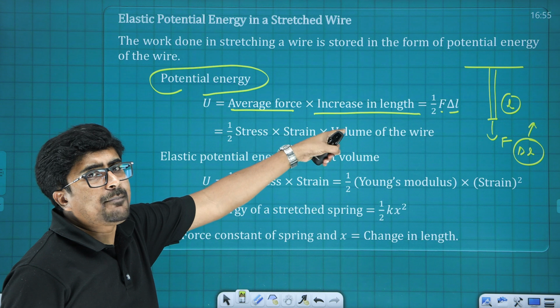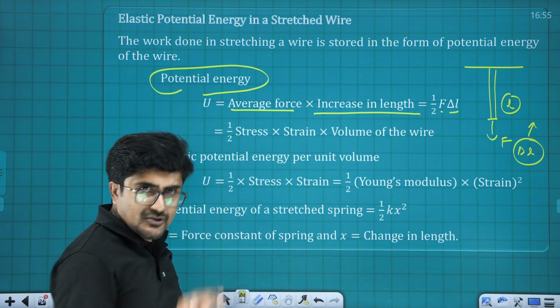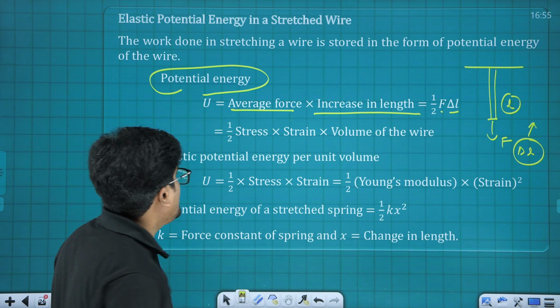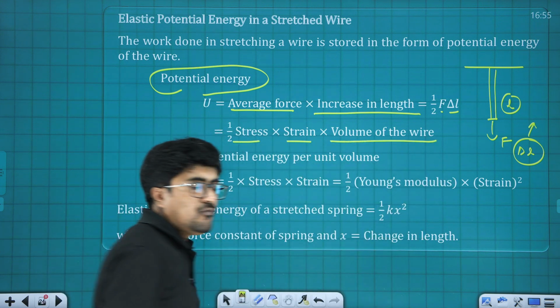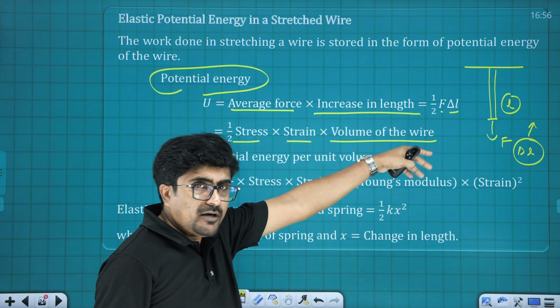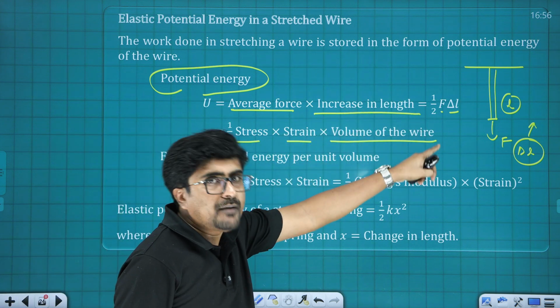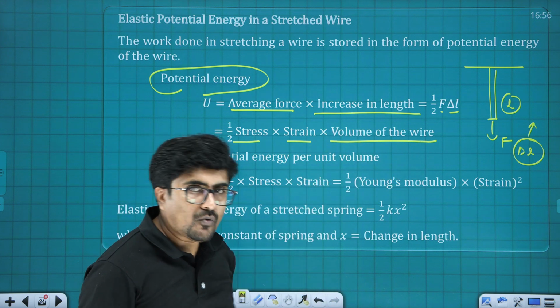Now, multiplying with capital L and dividing by capital L, the same equation can be modified as half of stress into strain multiplied by volume of wire. You just multiply it with L and divide by L, again multiply by A and divide by A. So F by A is stress, delta L by L is strain, and L into A is volume.